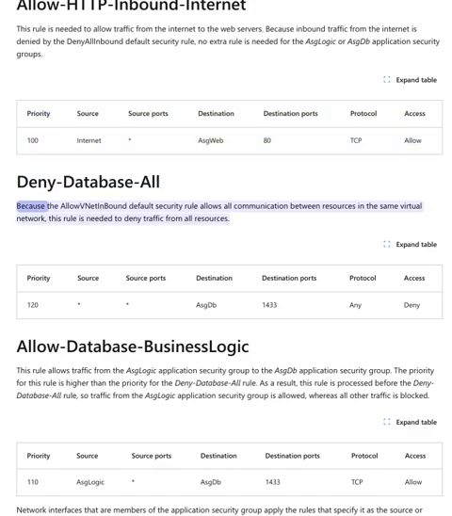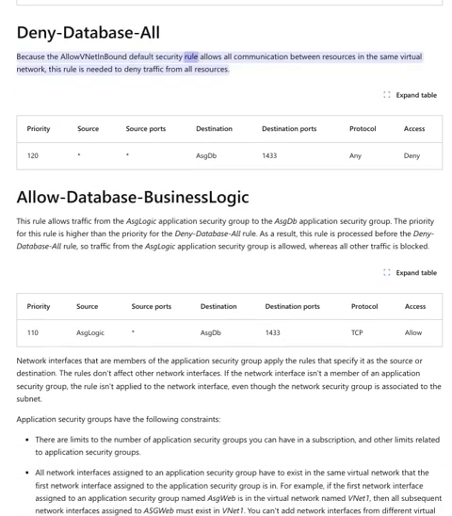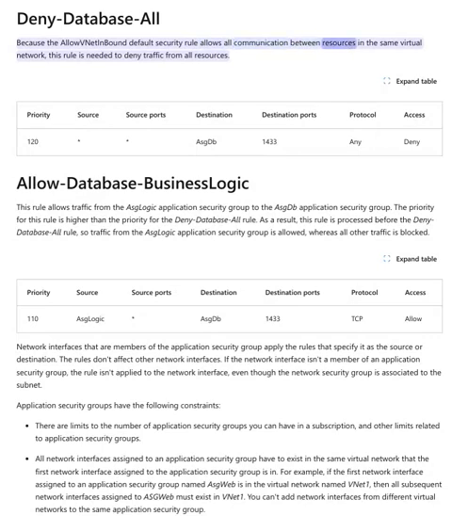Deny database all. Because the AllowVNetInBound default security rule allows all communication between resources in the same virtual network, this rule is needed to deny traffic from all resources. Expand table. Priority 120, source any, destination AsgDb, destination ports 1433, protocol any, access Deny.